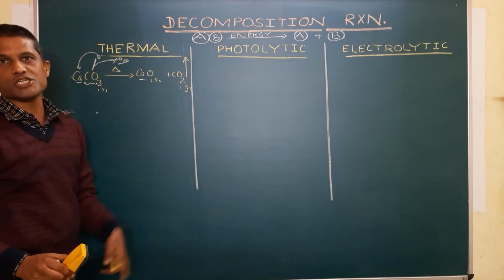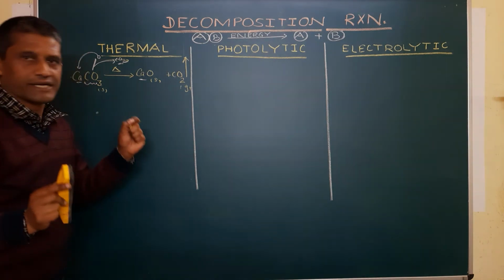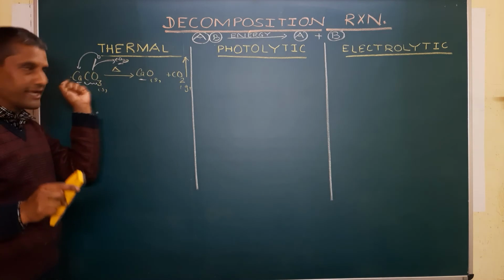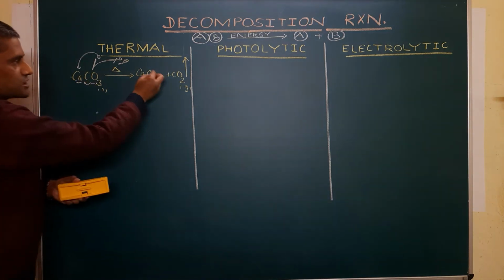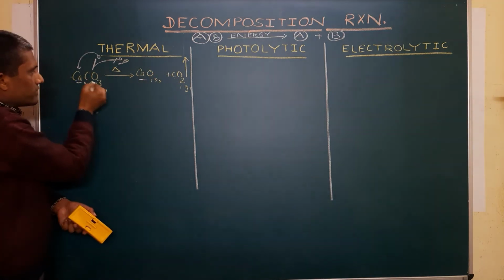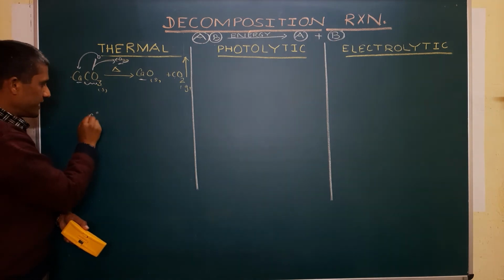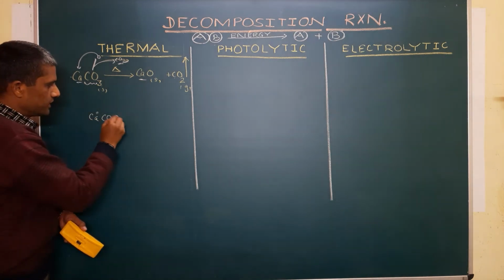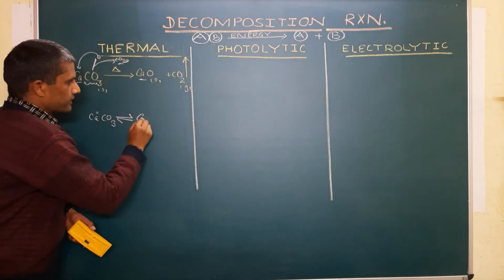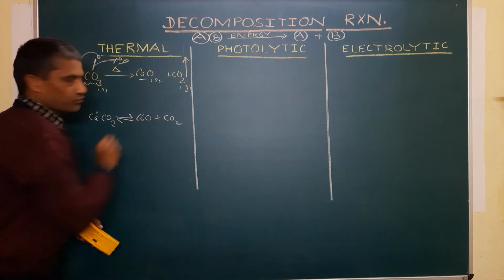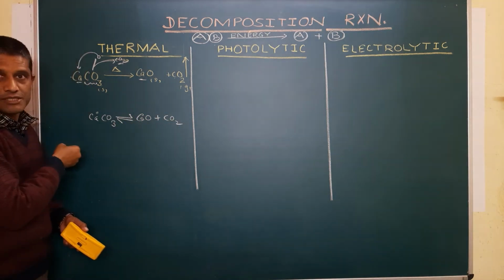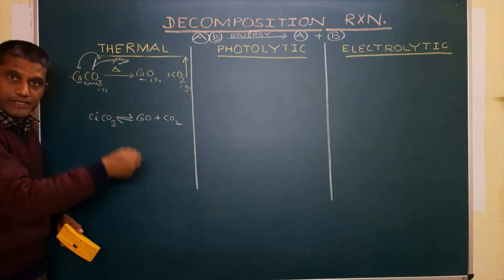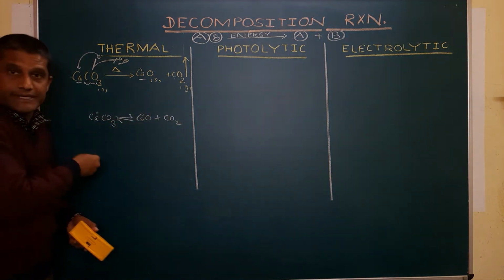Remember, this reaction is a reversible reaction, and hence it can go both ways. It means calcium oxide and carbon dioxide react together to give back calcium carbonate. That's how this reaction is all about: CaCO3 gives CaO and CO2. So it is a reversible reaction. Reversible reaction means it can go in the forward direction as well as in the backward direction.